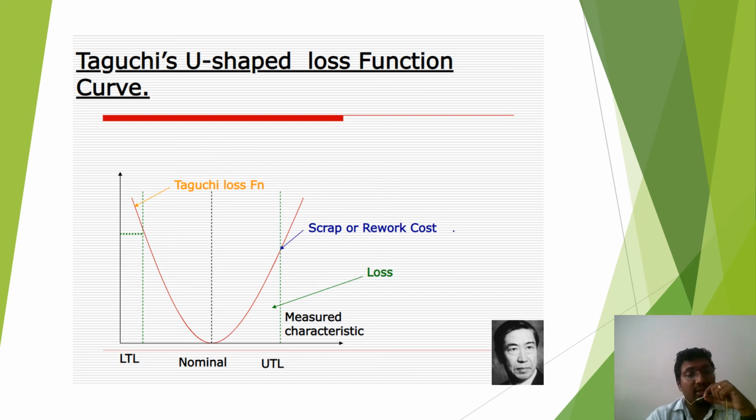But for Taguchi, the product is to be manufactured only at the nominal value. That is, if a product is to be manufactured at 20 millimeter, it is to be manufactured exactly at 20 millimeter. It should not go beyond or below. So that is called Taguchi's quality loss function.